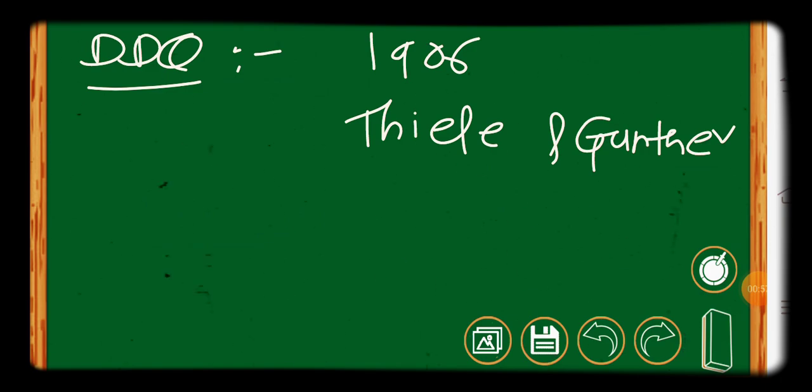DDQ is one of the most important reagents in synthetic organic chemistry. It was first synthesized in 1906 by Thiele and Gunther.